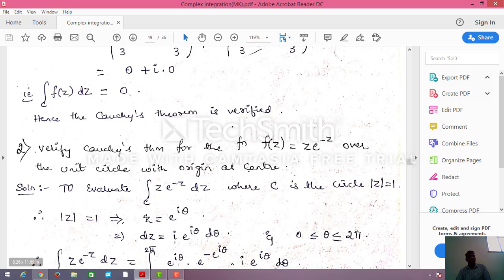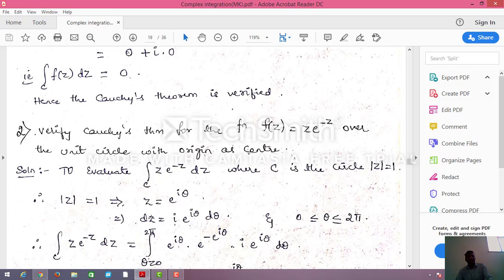Normally, you represent a complex number in polar form as z equals r e^(iθ). But here r is 1, so 1 times e^(iθ). So differentiation of z with respect to θ is i e^(iθ), so dz equals i e^(iθ) dθ.